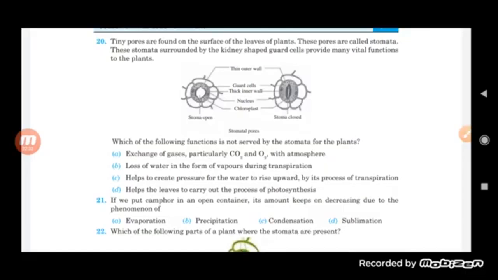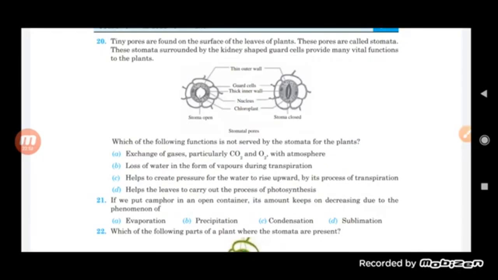The first one, exchange of gases, takes place through the stomata, that is correct. Loss of water in the form of vapor during transpiration is also correct. It helps in creating the pressure for the water to rise upward by transpiration pull, this is also correct.